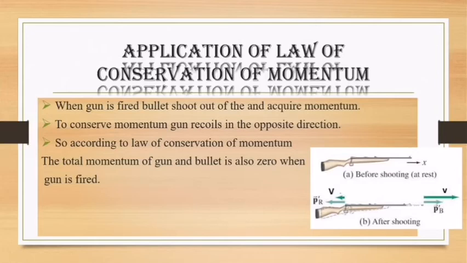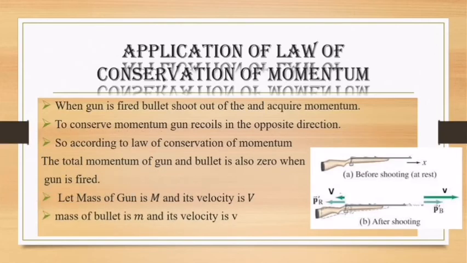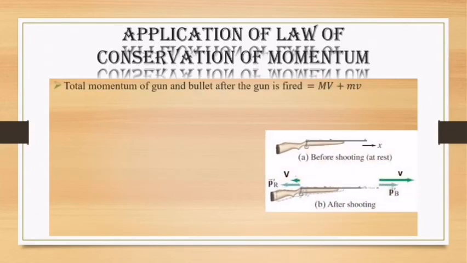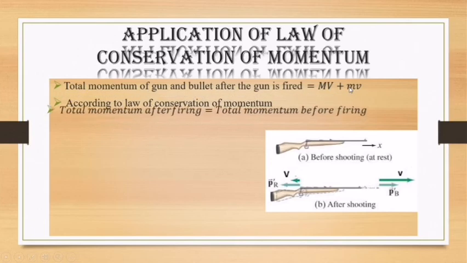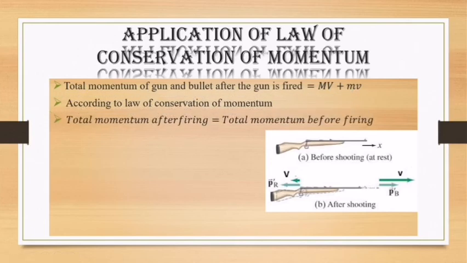Let's suppose the mass of the gun is capital M and its velocity is capital V, and similarly the mass of the bullet is small m and the velocity of the bullet is small v. The total momentum after firing is MV plus mv, and it must be equal to the total momentum before firing, that is MV plus mv is equal to 0.